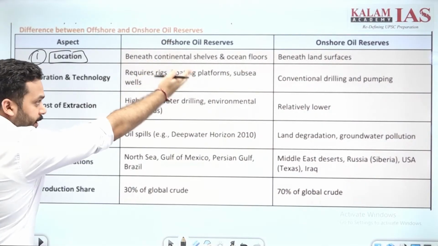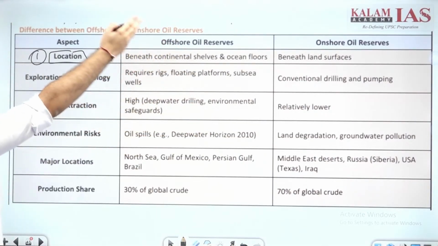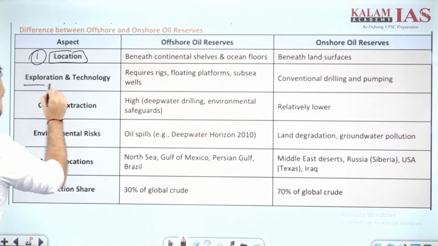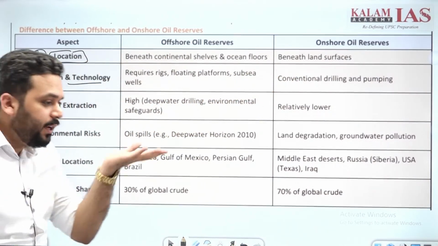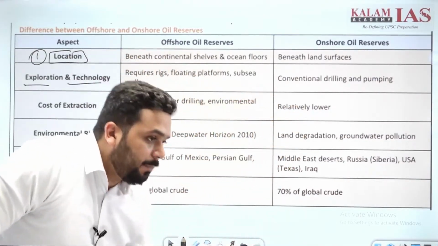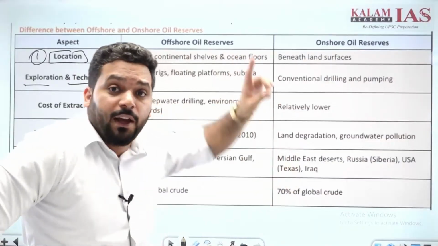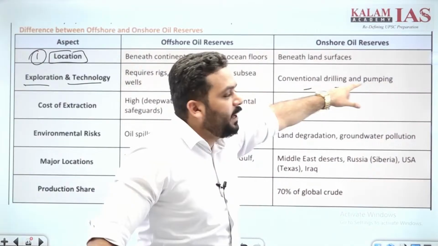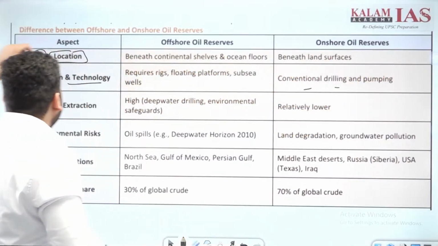ये कहाँ मिलता है? Continental shelf में मिलता है, ocean floor में मिलता है. वो कहाँ मिलता है? ये surface, land surface में मिलता है. Exploration and technology required. इसके लिए floating techniques, floating machinery is required. तभी तो वो extract कर पाएगा. So advanced machinery is required. So same machinery तो यहाँ use नहीं होगी. यहाँ पे conventional drilling and pumping machinery use होगी.